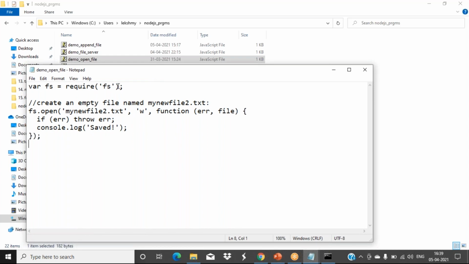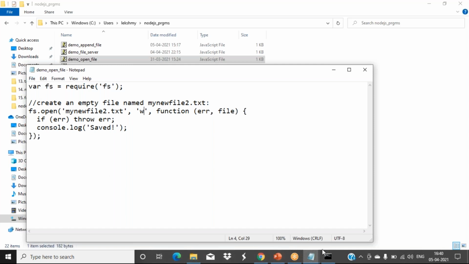Only the fs module is required, and we are creating an empty file. That file name is mynewfile.txt, a text type of file. This is the flag attribute we have given, w, which means it will create the file and open it in writing mode, so I can store values. If the error object throws an error value, fine; otherwise in console.log we print a message, saved.